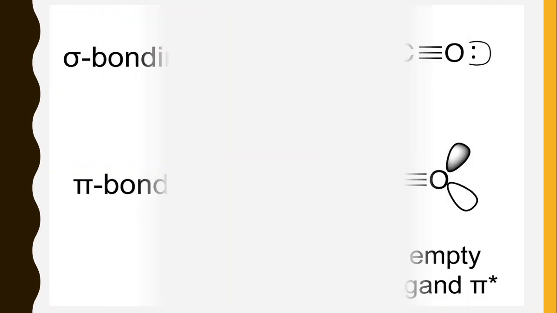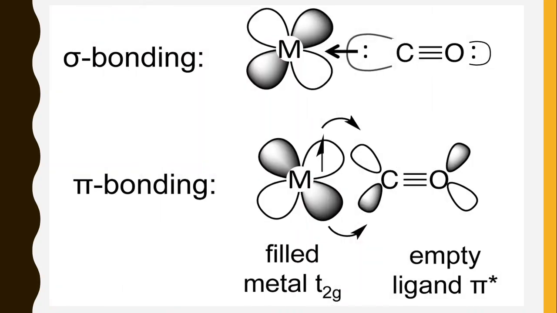The next is sigma bonding and pi bonding. This is very important because the metal and ligand form a coordinate bond. I think you know what is meant by coordinate bond.